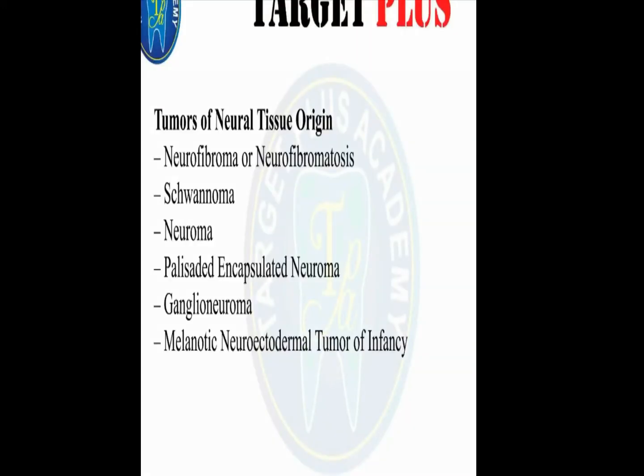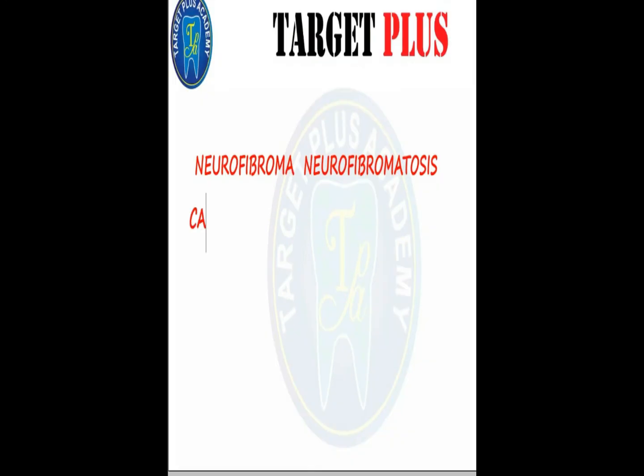Now next we are going to discuss the tumors of neural origin. The first is neurofibroma or neurofibromatosis. Many authors describe neurofibroma and neurofibromatosis as different entities.